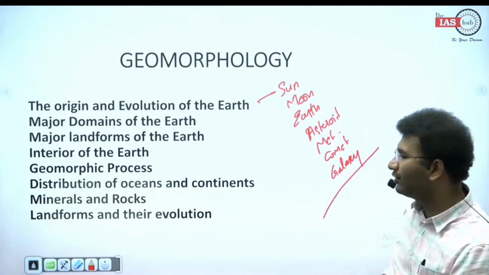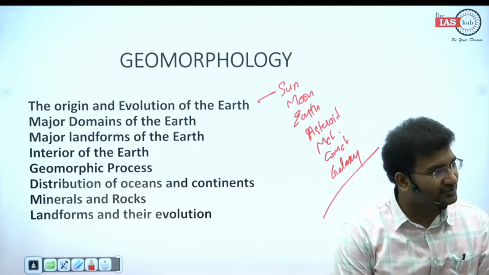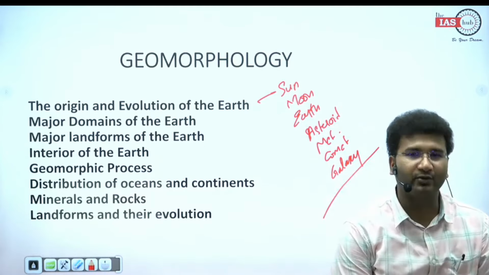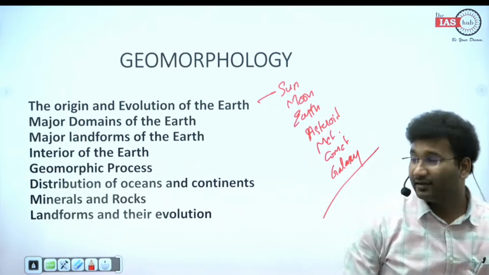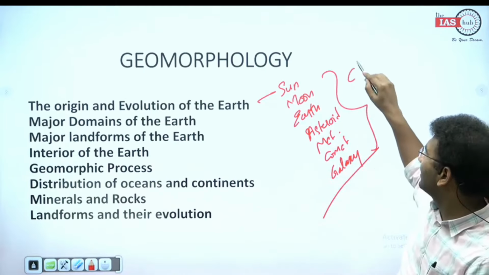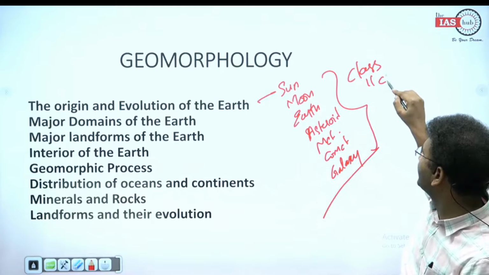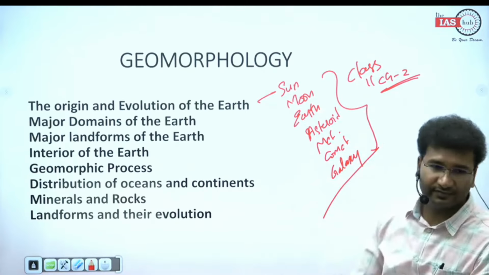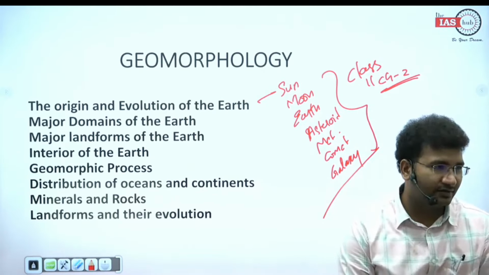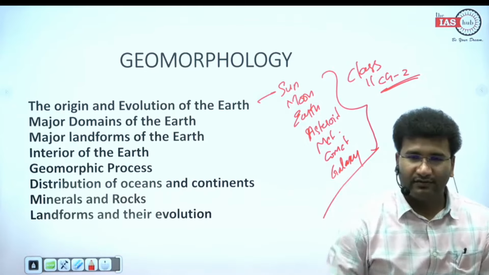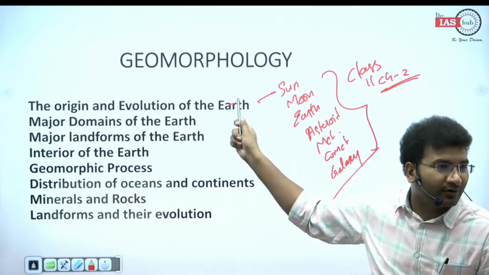All these things we'll look into how they are formed. Now this is class 11's chapter 2. ठीक है? ये सारे चीज क्लास 11 चैप्टर 2 में प्रेजेंट है. Right? So we'll start with this, how the earth formed.